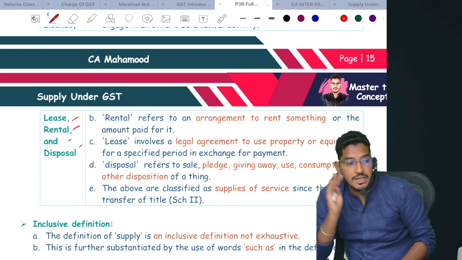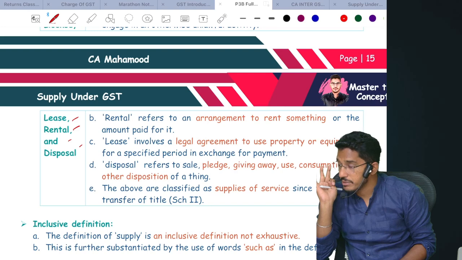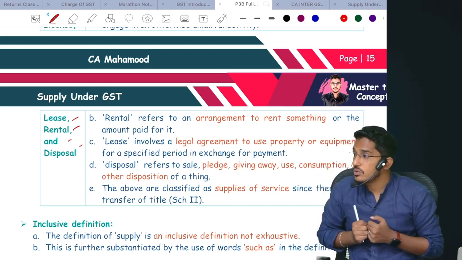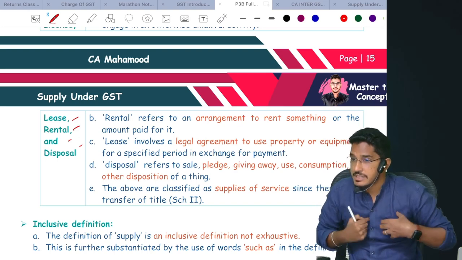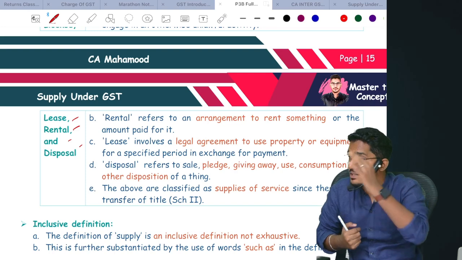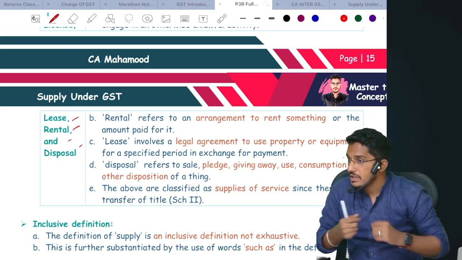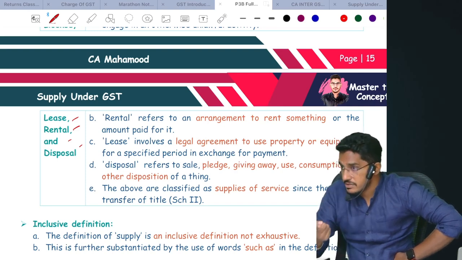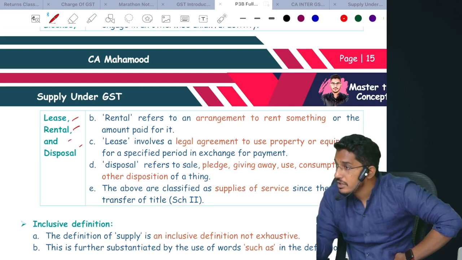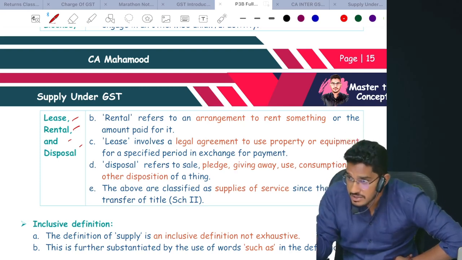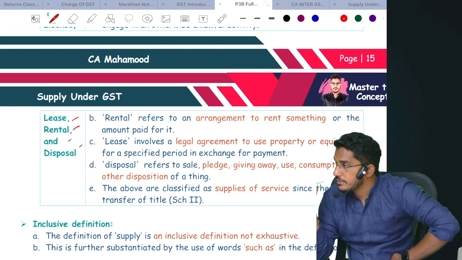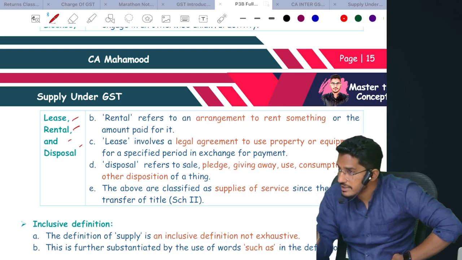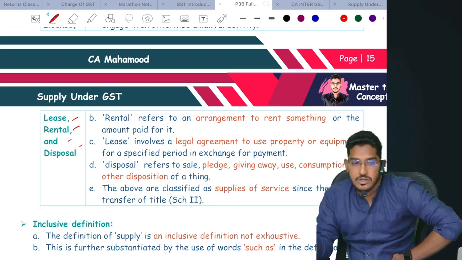Say I went to a laptop vendor and purchased a laptop from him. He came to know that I am a chartered accountant. He told me, sir, I don't want money for this laptop, but I am facing a GST litigation, please solve that for me. Have I made a supply of service? Yes. Because in return you did not get monetary consideration, but you got consideration in a non-monetary format. It could be monetary or non-monetary, it doesn't matter, but consideration is required.